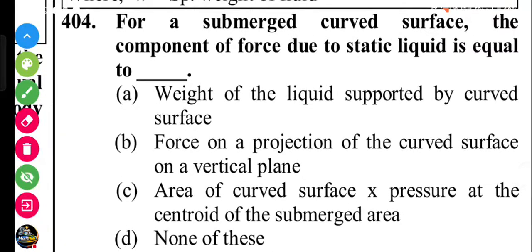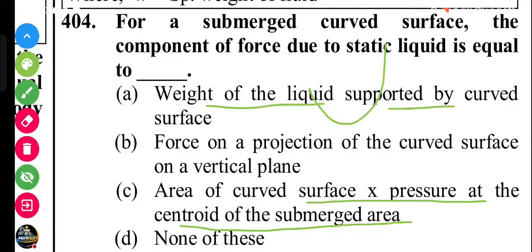Next question. For a submerged curved surface, the component of force due to static liquid is equal to: weight of the liquid supported by the curved surface, force on a projection of the curved surface on the vertical plane, area of the curved surface times pressure at the centroid of the submerged area.